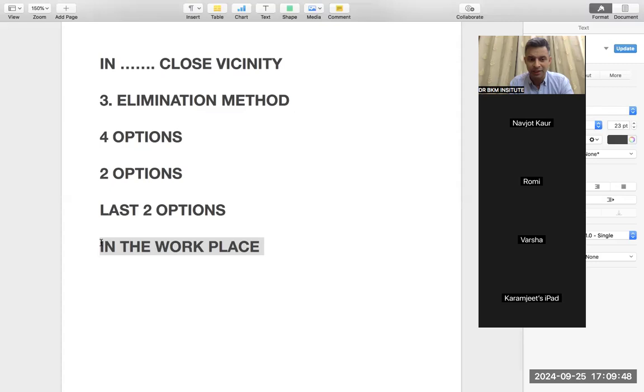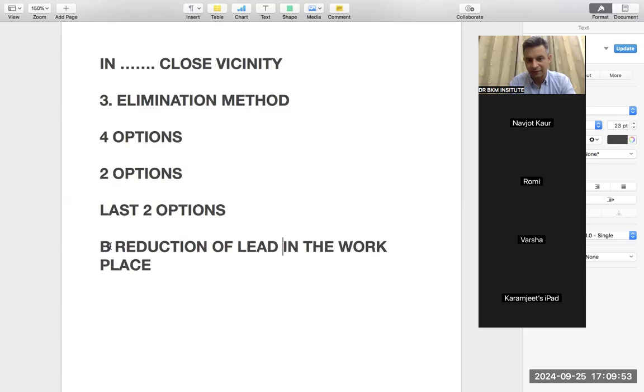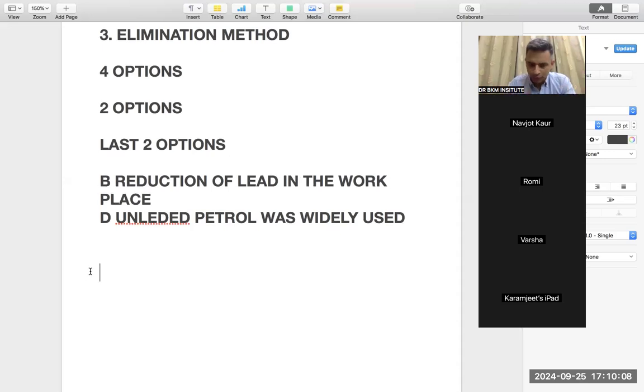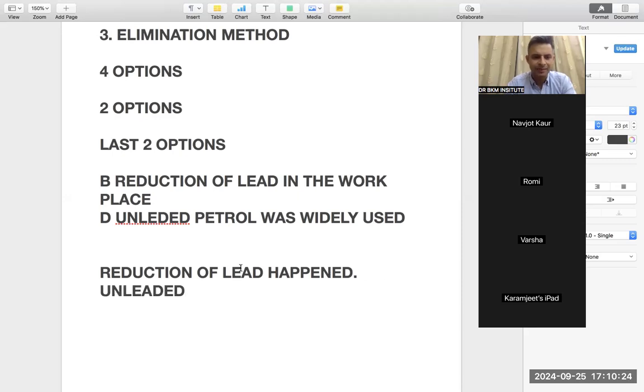So there was an option in which option B was reduction of lead in the workplace, and there was option D that unleaded petrol was widely used. This was the true thing. And in the original paragraph, a lot of things were given, and reduction of lead was given. Reduction of lead happened. Like these points were given, and there was another point, unleaded petrol or leaded petrol was phased out.